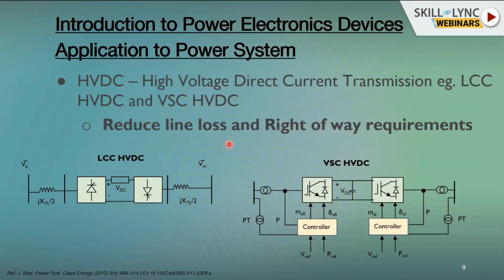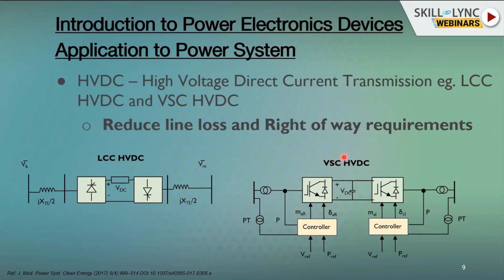So we have two types of HVDC transmission system, as we have seen in the FACTS devices, on the series and on the shunt compensation. One is based on line commutated converter. The line commutated converter uses thyristors. So why is it line commutated? Because the commutation of the thyristor circuit is based on the AC voltage to which it is connected.